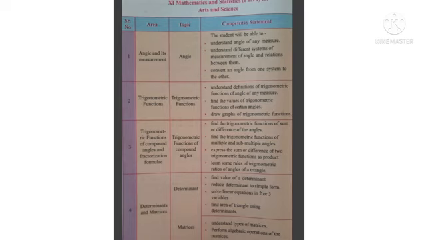Next, the third topic, trigonometric functions of compound angles and factorization formula. This topic is related to the second topic. Here we will see the sum and difference angle of trigonometric functions, how to find trigonometric functions of multiple angles, and expressing the sum or difference of two trigonometric functions as product. We will learn trigonometric ratios of angles of a triangle.